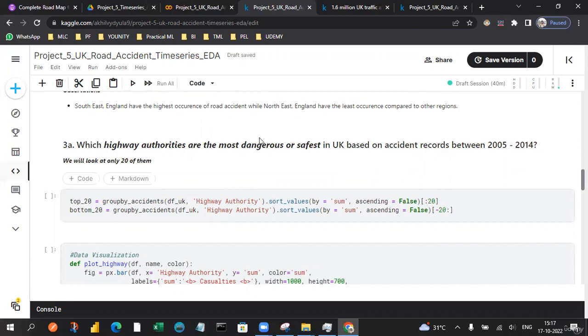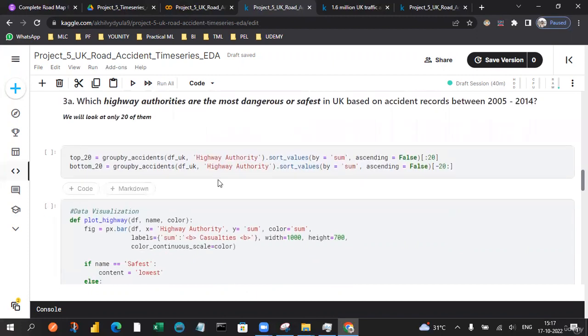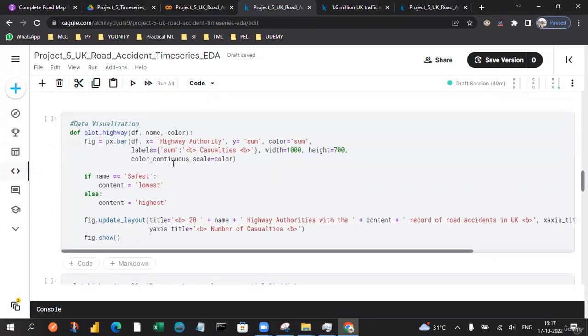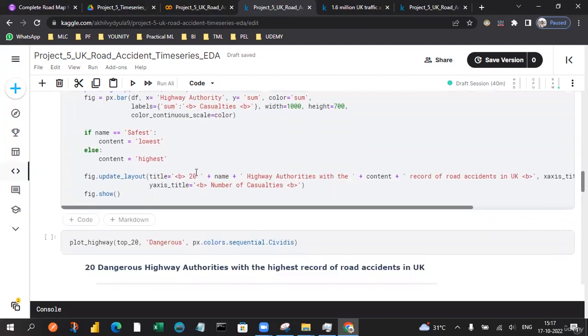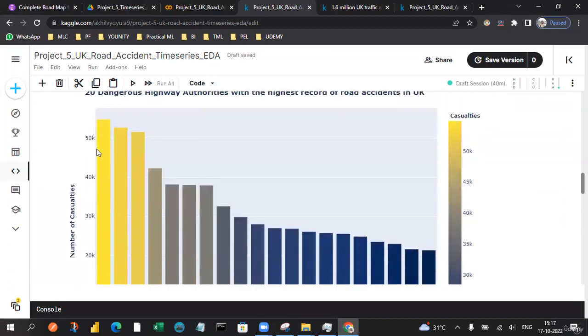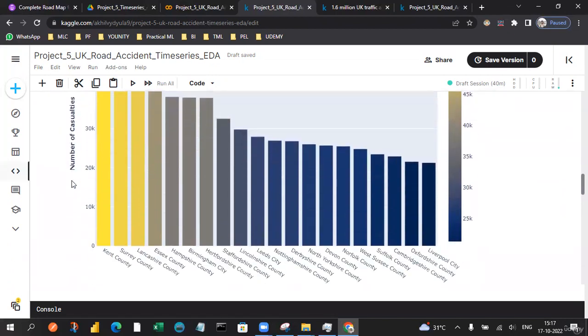So let's also look at the highway authorities, the most dangerous or maybe the safest in the UK. Let's play around with the accident records from 2005 to 2014. Let's check the top 20 results so that we can go through the corresponding highway authorities using the UK data sets. Let's plot the highway authority data sets, the summation corresponding to the number of casualties. The number of casualties by highway authority are highest for Kent County, Surrey County, Lancashire County and Essex County.